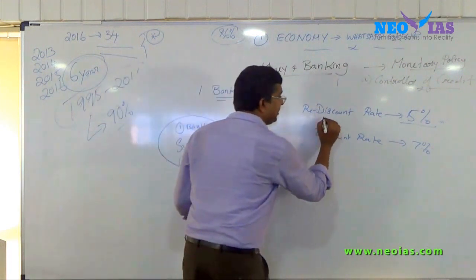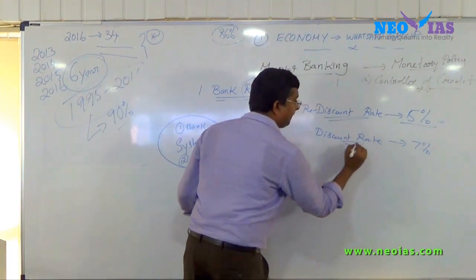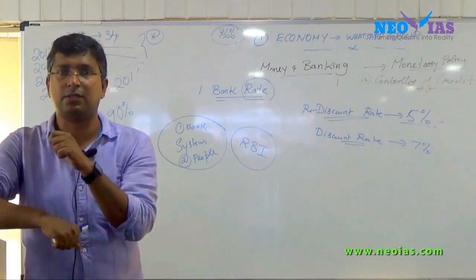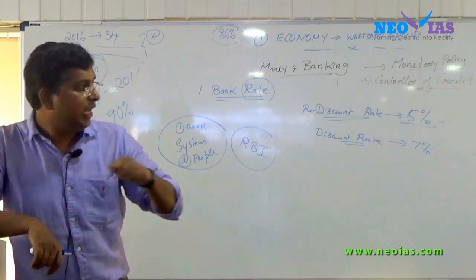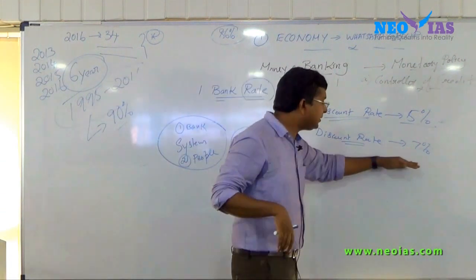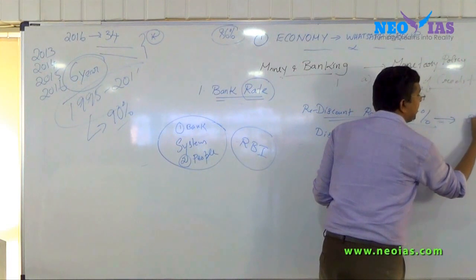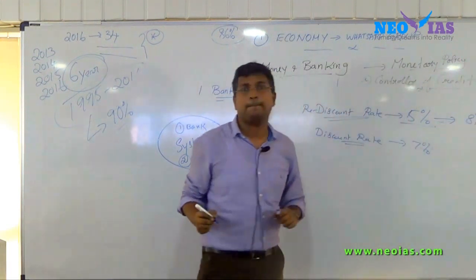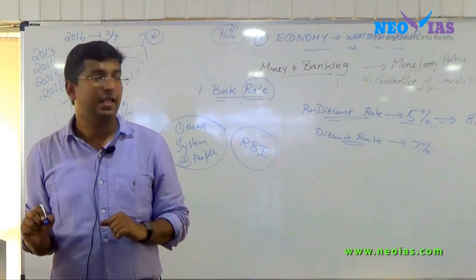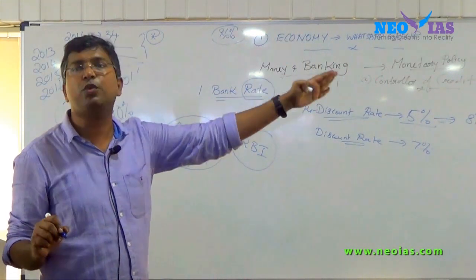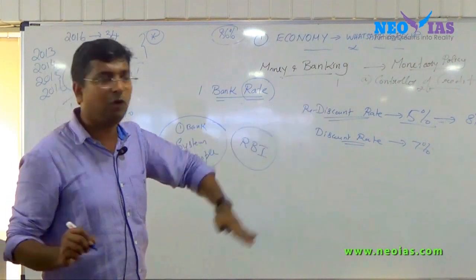Now in relation to the bill of exchange, if RBI increases the rediscount rate from 5 to 8%, what will happen?